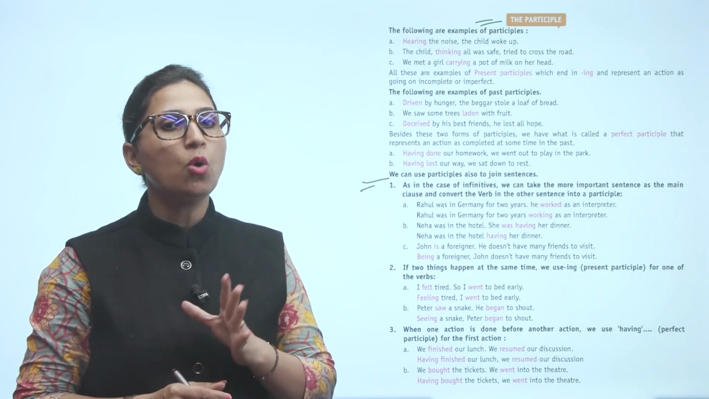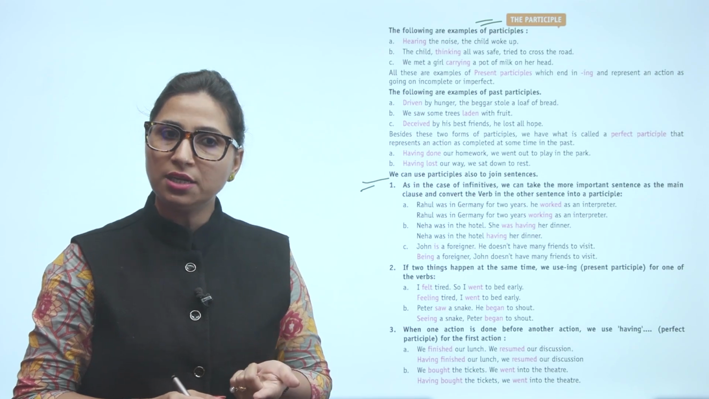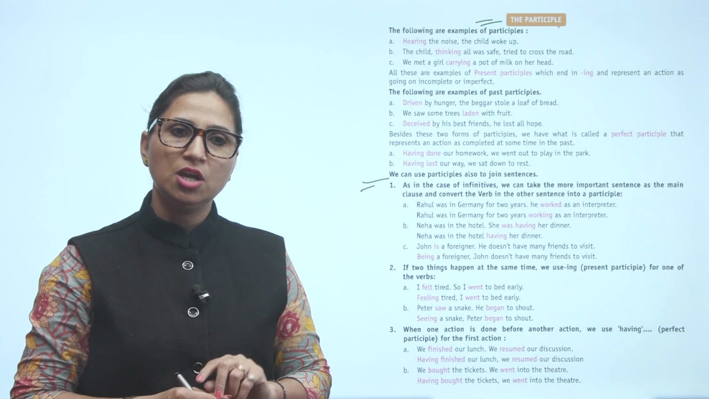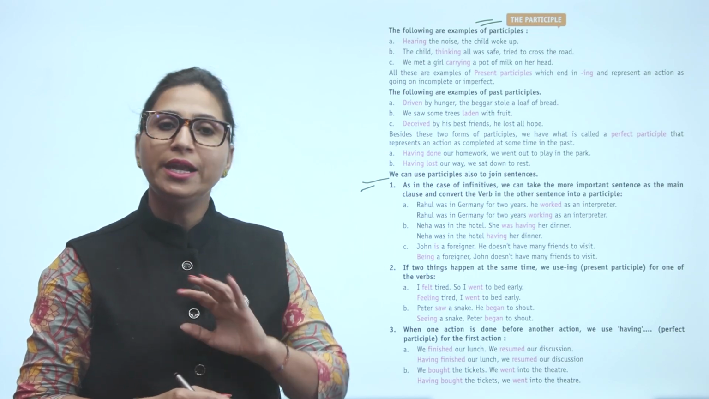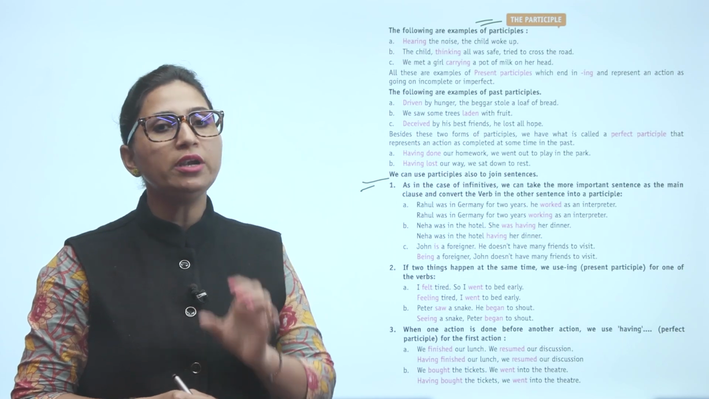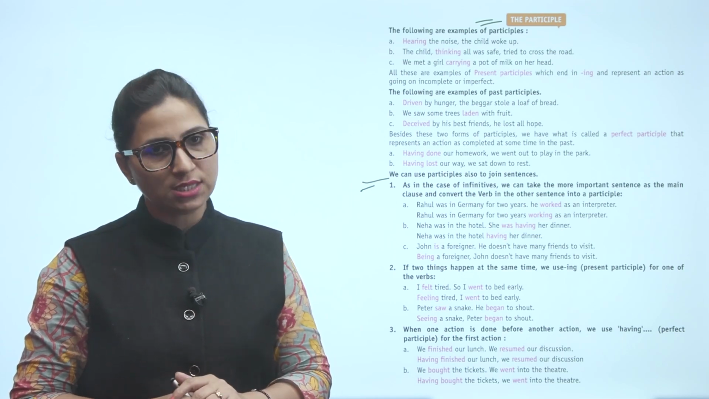Neha was in the hotel. She was having her dinner. Neha was in the hotel having the dinner. John is a foreigner. He doesn't have many friends to visit. Being a foreigner, John doesn't have many friends to visit.